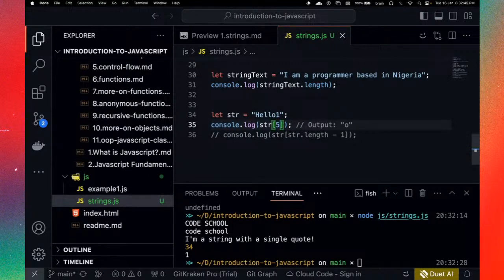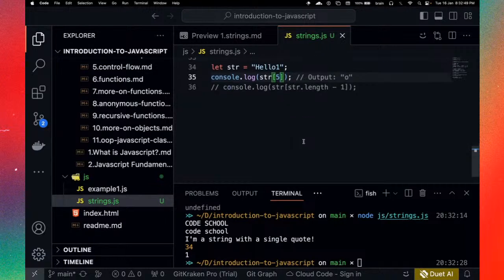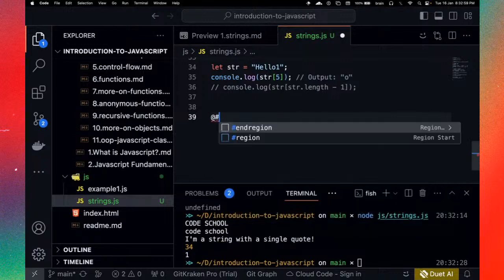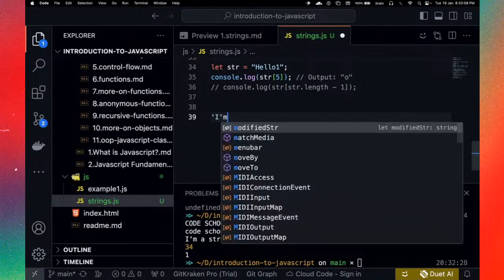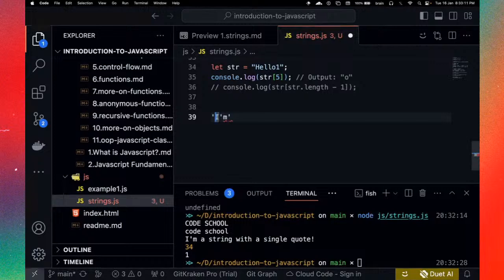Somebody said, "What do you mean by special character?" Hmm. All right. Let me take that. So when I said special character, I was referring to that particular character we have in the string. Ideally, these are basically special characters, but I was referring to that character we had in that string because we have a single quote like this, and then we have something like "I am," right? Which is, I'm sure you use this in your regular writing, okay? Now, this basically is what we're trying to escape.